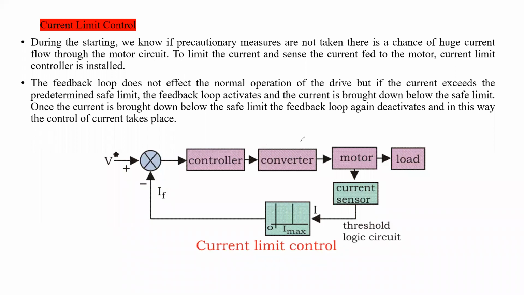Did you get it? Yes. Have you understood this concept? Closed loop control, closed loop current limiting control technique. So it is a simple technique: if the current becomes too high, reduce it, and if the current becomes low, add to it. Is it right? Yes, sir. Okay, thank you.